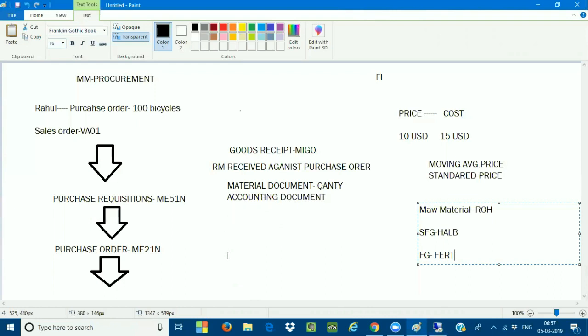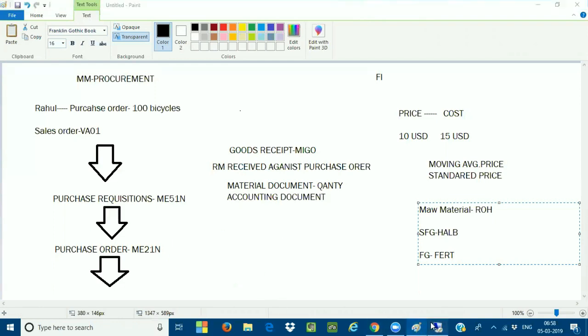There is no standard price fixing for any kind of raw material, so there will be price fluctuations. At the time of sales order, the price is $1 and at the time of goods received, the $1 has changed to $1.5. We are going to see price fluctuations at the time of raw material.